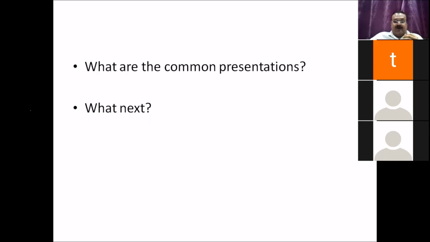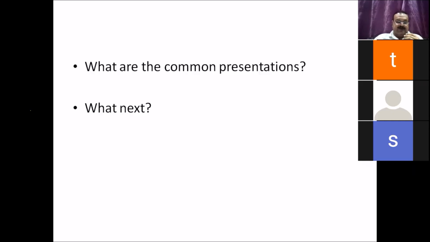So what are the common presentations for an intra-abdominal or retroperitoneal mass? Basically they present with lump abdomen. By the time the lump is palpable to the patient, it is already too big. Or they present with symptoms which occur because of pressure onto adjoining organs. So they may present with intestinal obstruction, vomiting, obstipation, constipation, etc., depending upon where they are located.